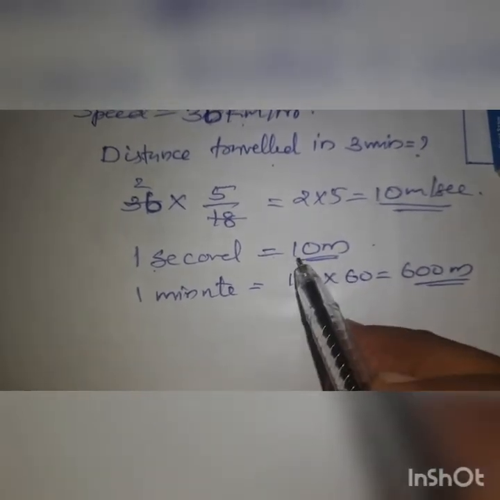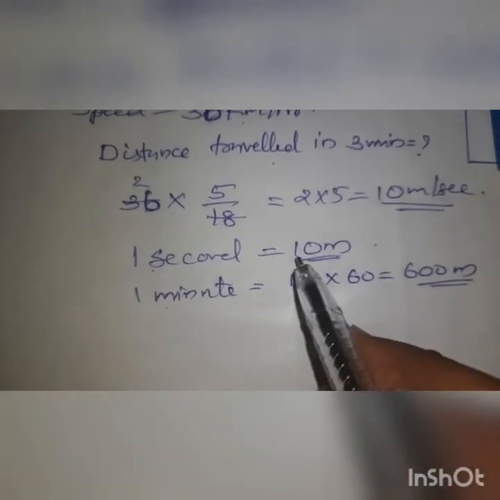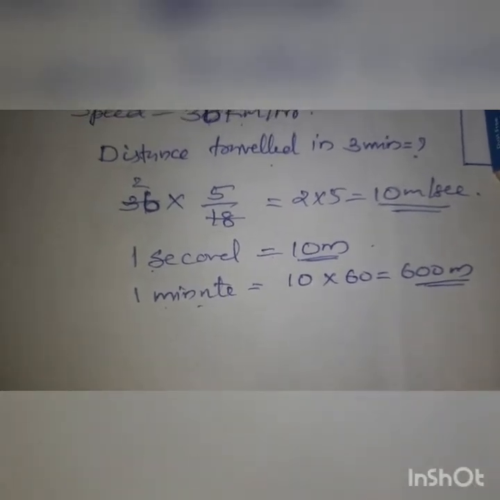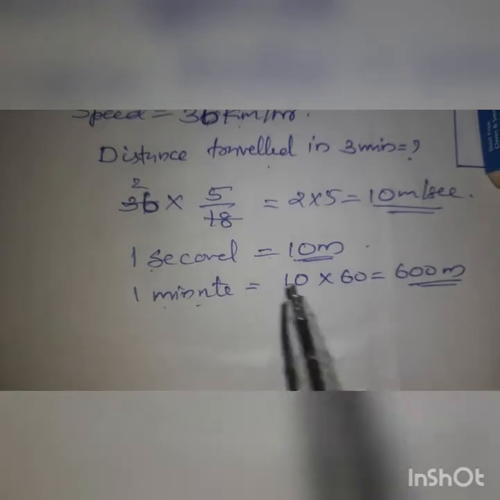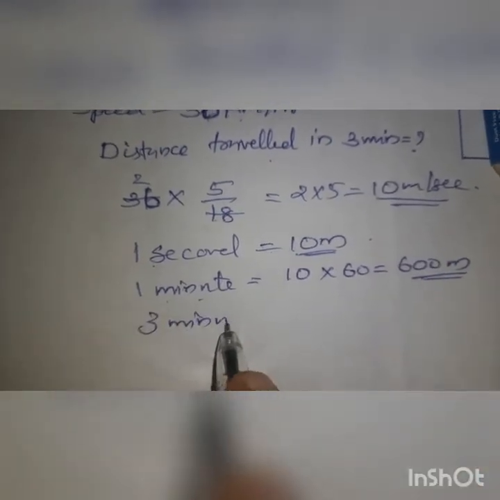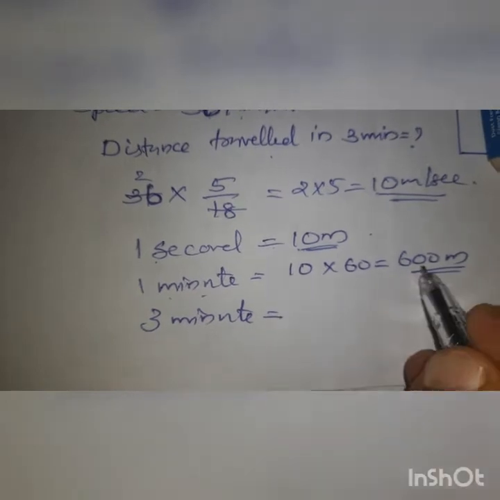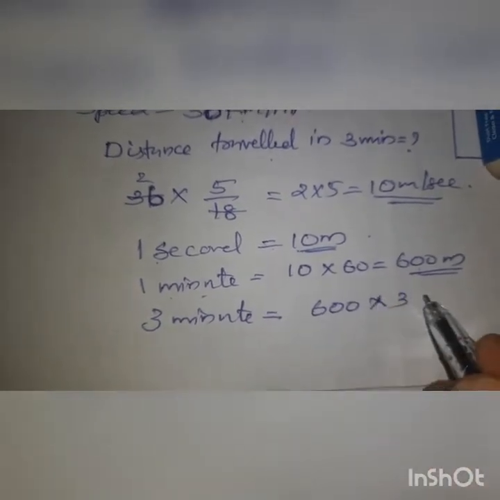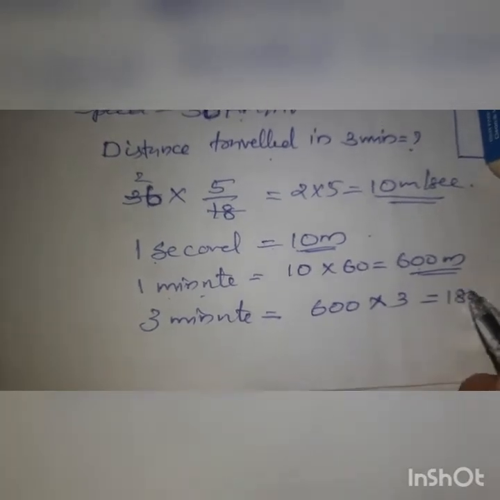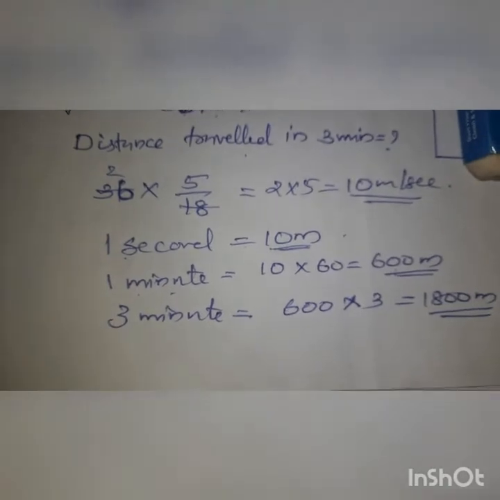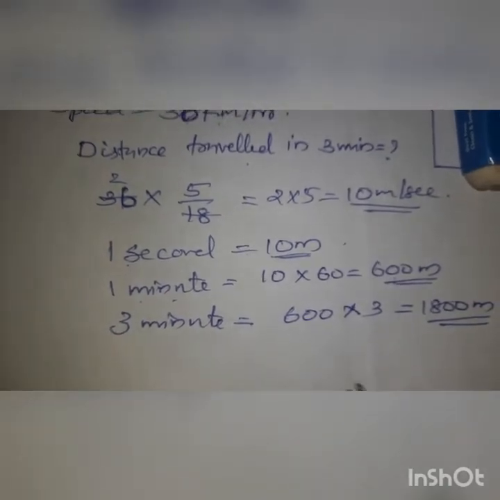In 1 second 10 meter, in 1 minute 600 meters. Then what we have to find out? In 3 minutes how much the vehicle will travel. 1 minute 600 meters, like that 3 minutes. So 600 into 3, 1800 meters. So this is the distance traveled by the vehicle in 3 minutes.